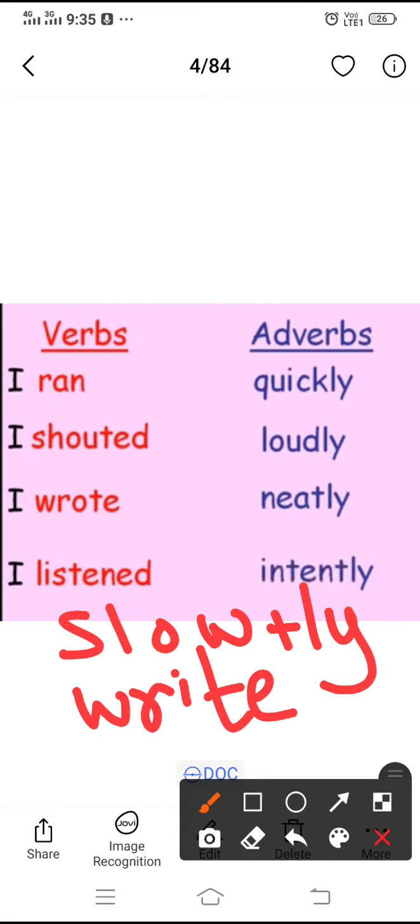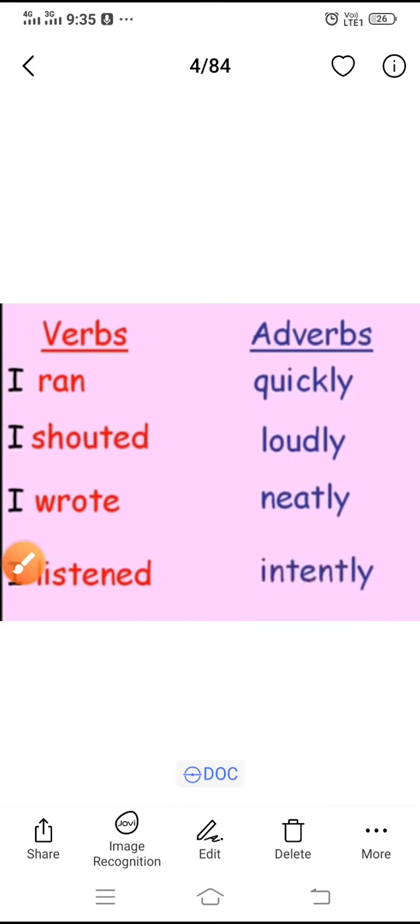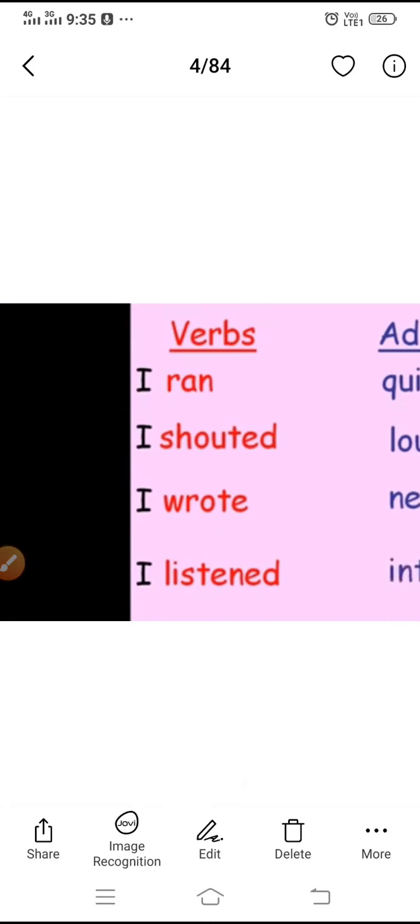So write is a verb and slowly is the adverb. So what sentence will become? I write slowly. You can go through page number 33 of your workbook and you will get the questions over there.